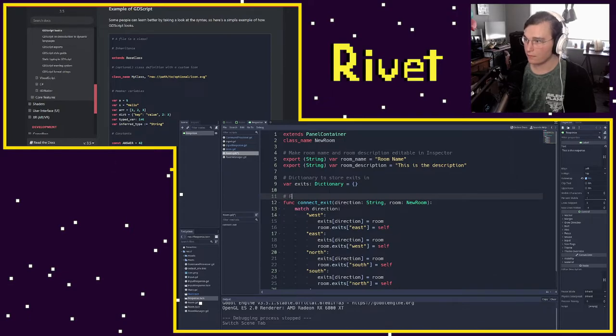Function to automatically connect exits between rooms.